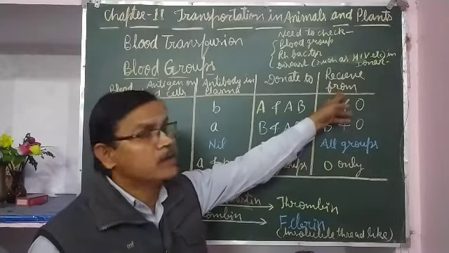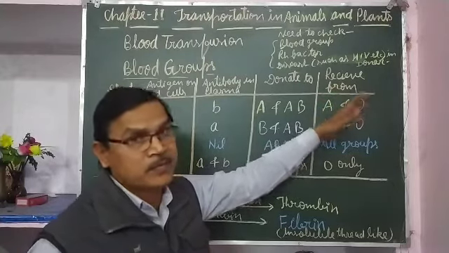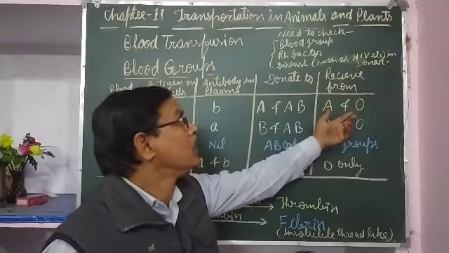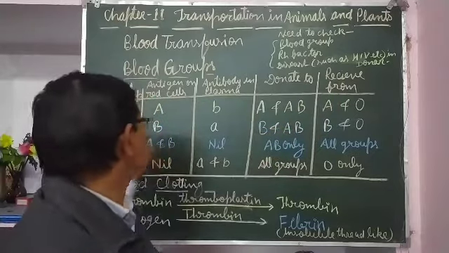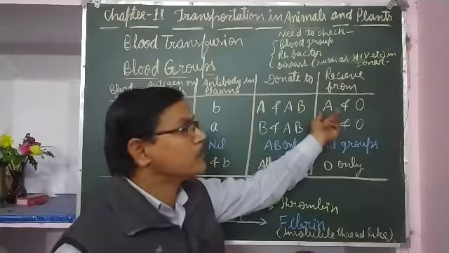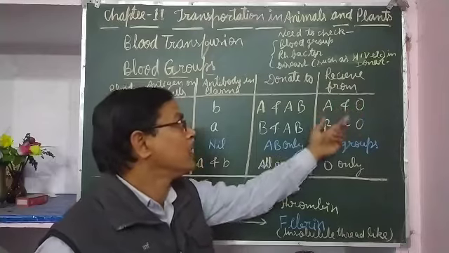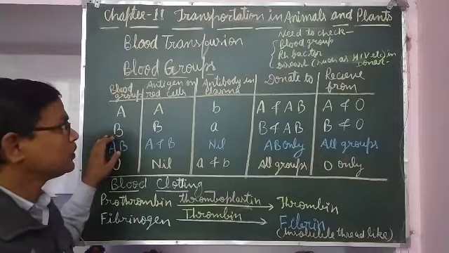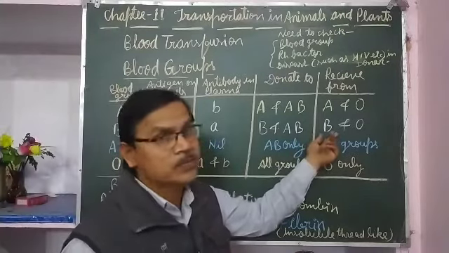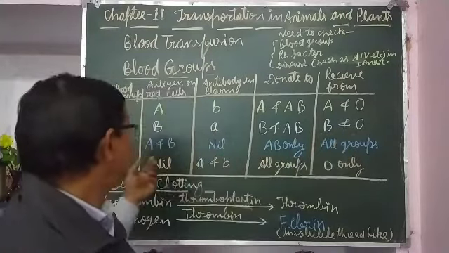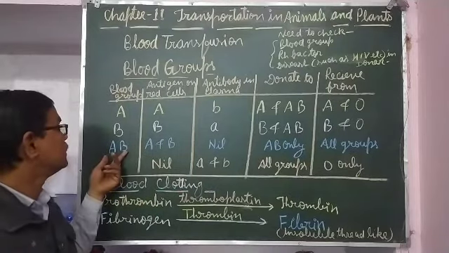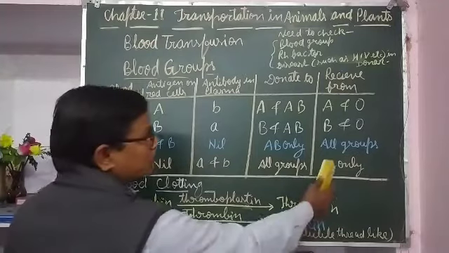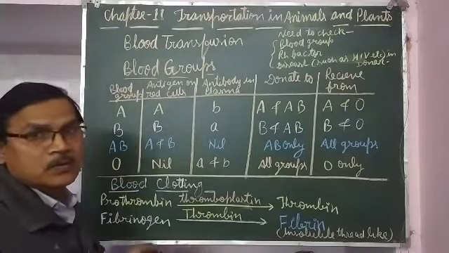And the receiver, meaning the patient who is going to receive the blood. If the patient's blood group is A, they can receive the blood of A and O group. If the receiver's blood group is B, they can receive the blood of B and O. If the recipient has blood group AB, they can receive the blood of all groups.